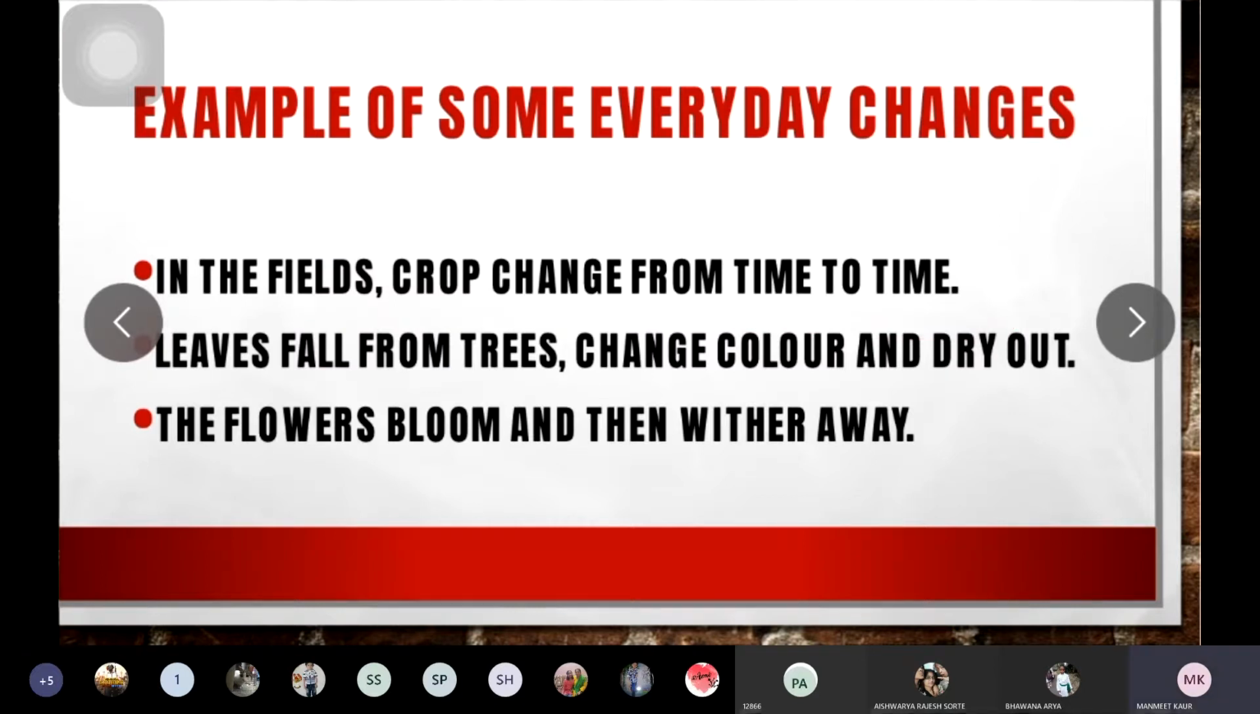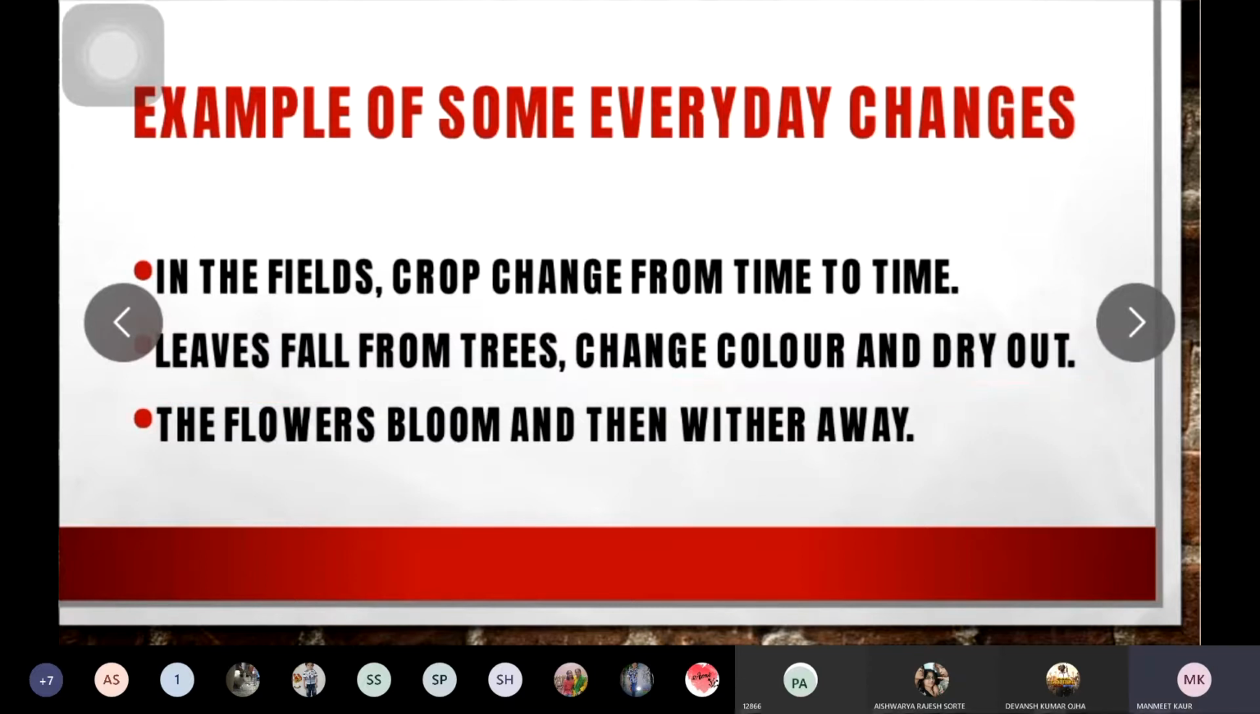Next is leaves fall from the trees, change their color and dry out. The change in color you can see in the trees: the leaves are basically green in color, and when they fall from the tree, after a few days you observe that they change to a yellow brownish color when they dry. So this is the second example of the everyday changes that you observe.